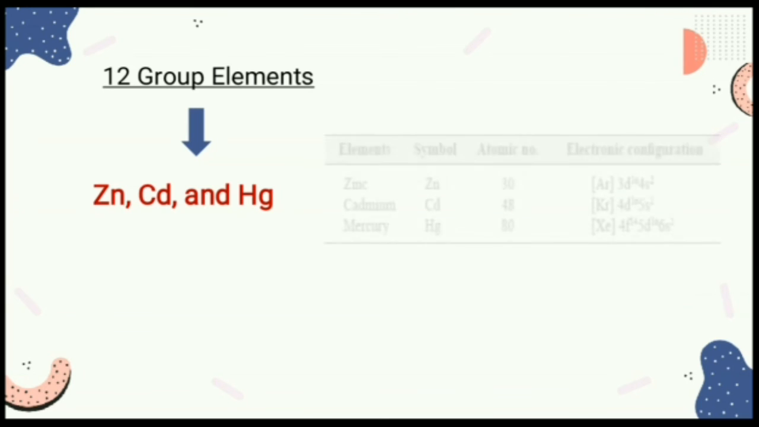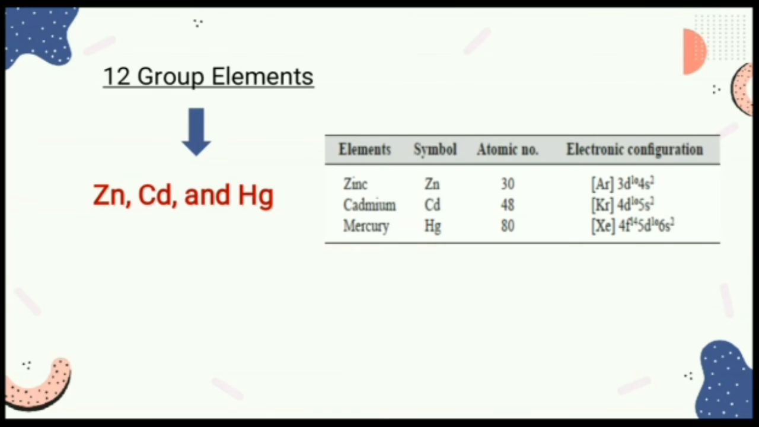So how about the group 12 elements: zinc, cadmium, and mercury? We can see from the electronic configuration of the orbitals that all the elements are diamagnetic because they contain only paired electrons.